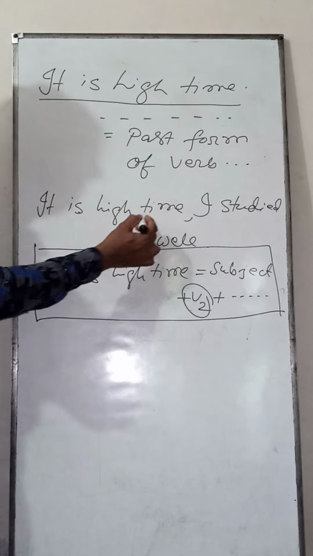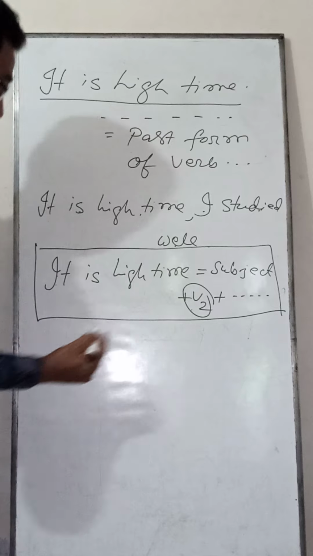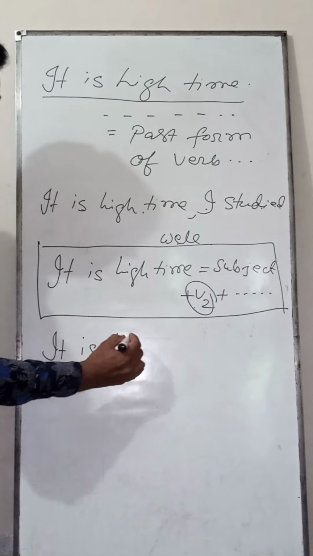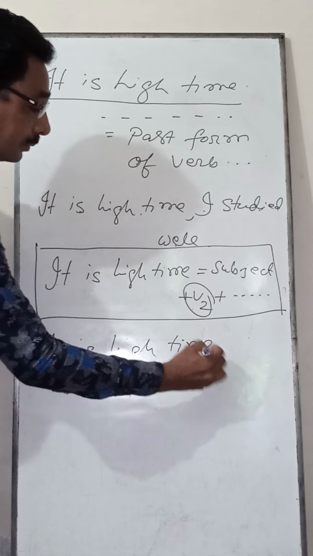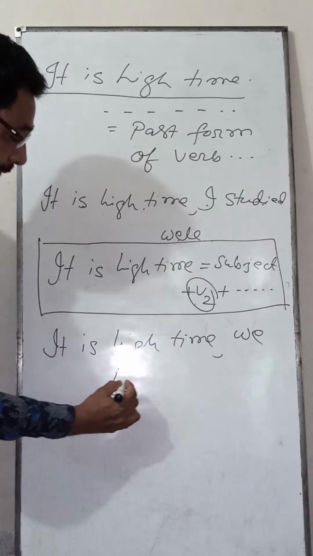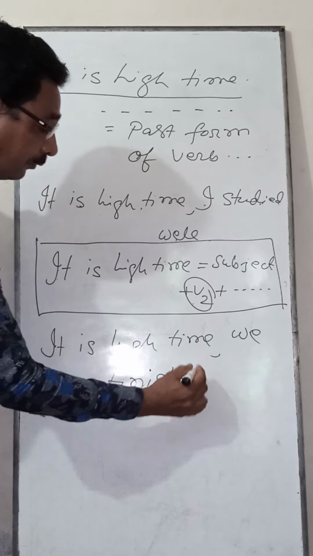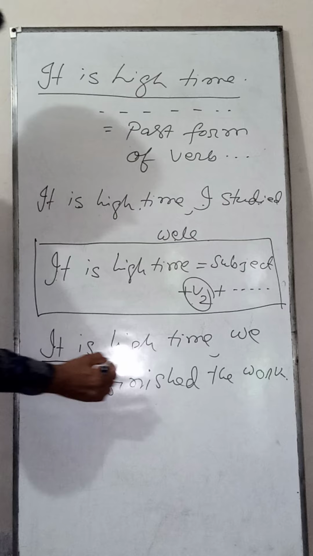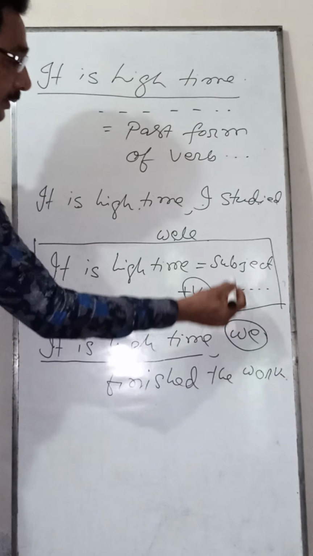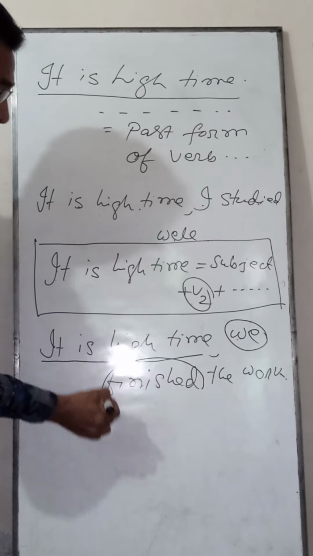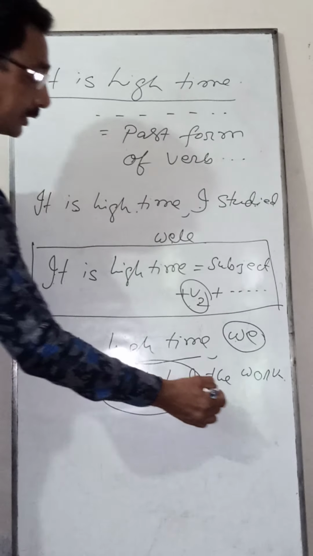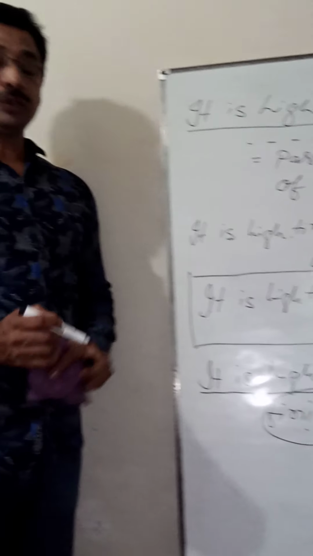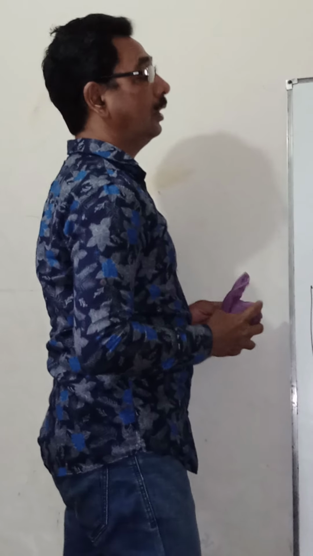Then, it is high time I studied well. And for another example, it is high time we finished the work. It is high time we, subject, and the V2 of the verb, and the extension. I hope all of my students understood this structure well.